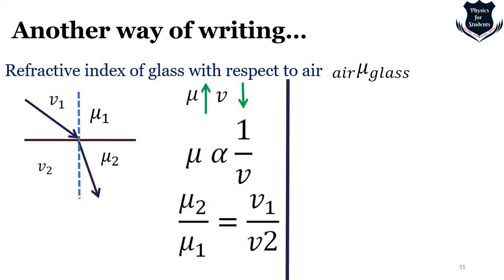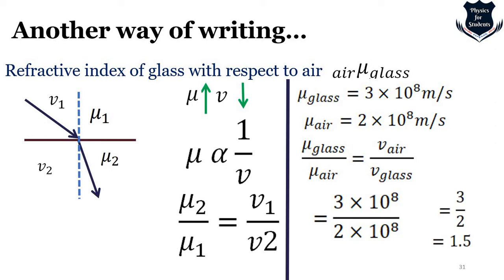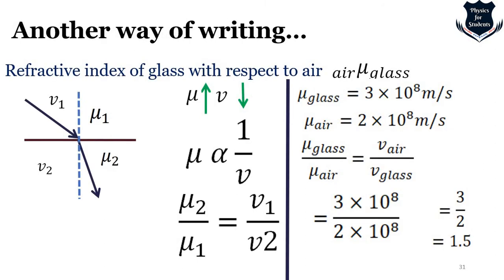Now let us see a small example with this. We're coming almost to the end of the video, where I've got a small surprise for you. So if it's glass and air, and I write it in this way, and I put those values, cancel things out, we get this. I'm so sorry. So this is just to show that instead of writing the other way, we can also write it in an inverse way, and we can get the same value, right?